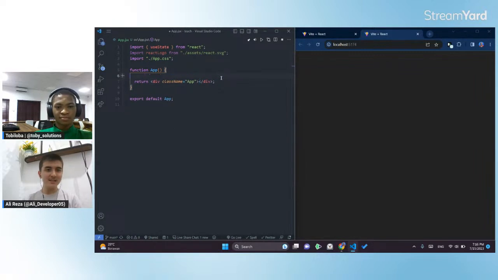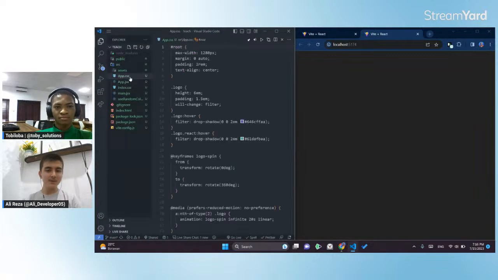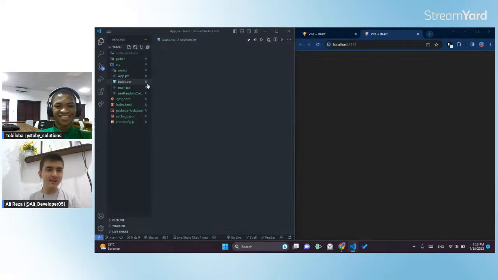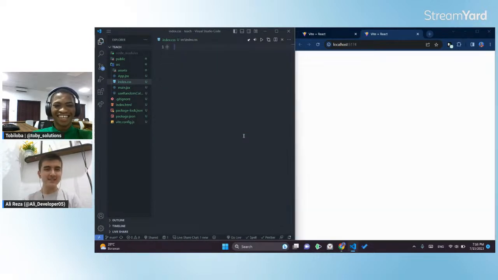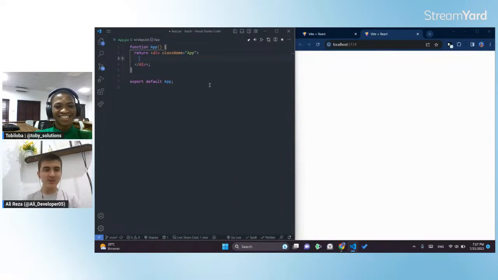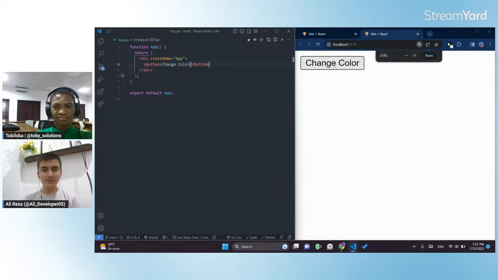We don't really need this useState. We don't really need the App.css, remove them all. So we can remove the App.css, and also we can remove all the CSS styles. We don't really need this one. So all we need to do is add a button and say change color. So we are seeing a button.